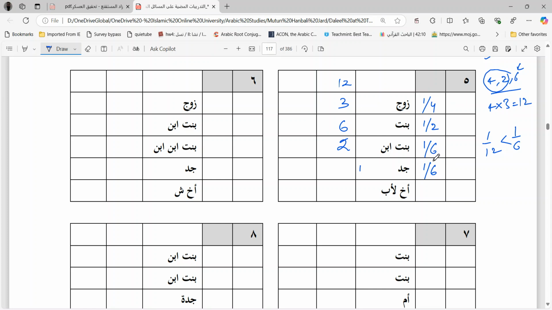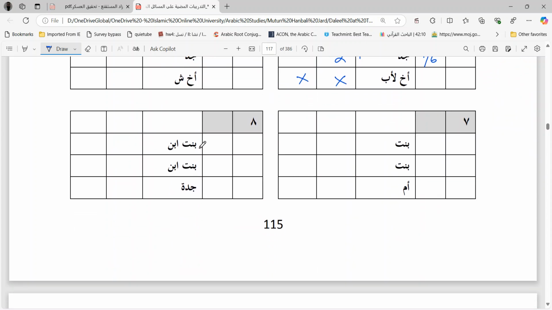We will give 12 into 1 by 6, 2 parts to the grandfather also, and this brother will not take anything, and the number will change to 13. So the shares of the inheritors will get reduced in order to accommodate the grandfather to give him his share of 1 by 6. This problem is also exactly the same like this. The only difference is instead of daughter you have a granddaughter, and instead of granddaughter you have a great granddaughter. Others are all exactly the same, so the answer is going to be the same.